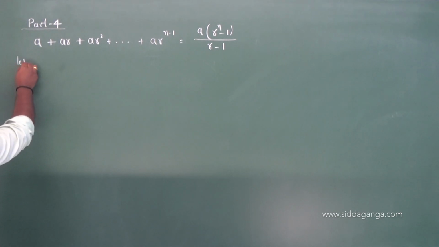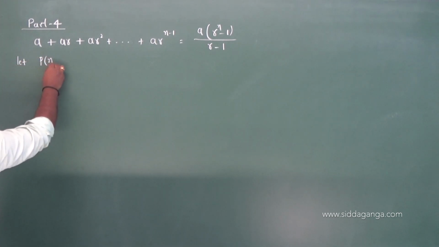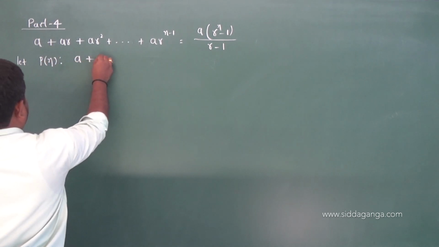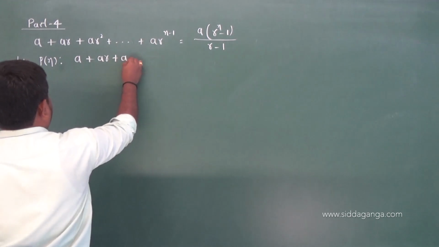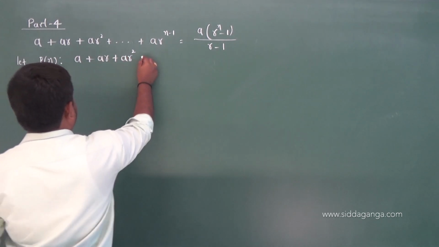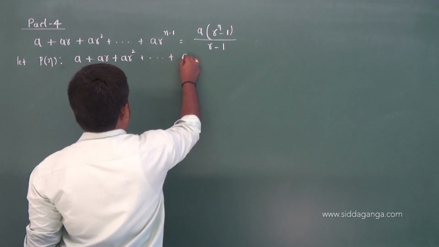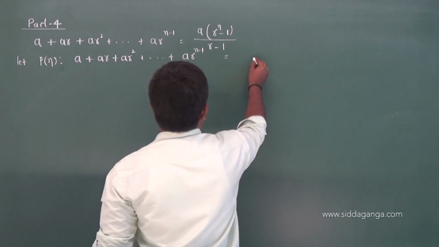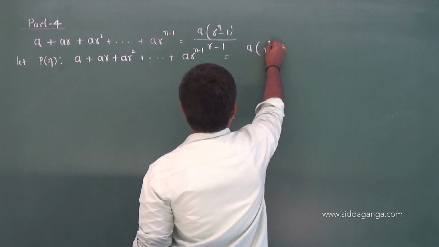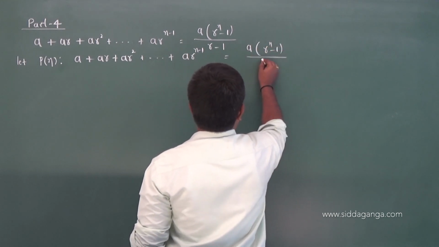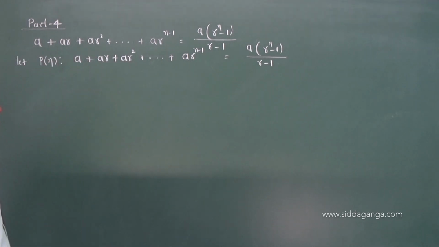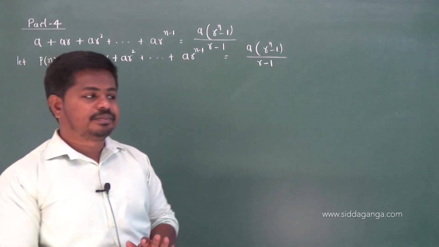Okay, the first step is what? Let the given statement be p of n, that is a plus ar square and so on, ar power of n minus 1, equal to a into r power of n minus 1 divided by r minus 1. This is your result, I mean the given statement p of n.